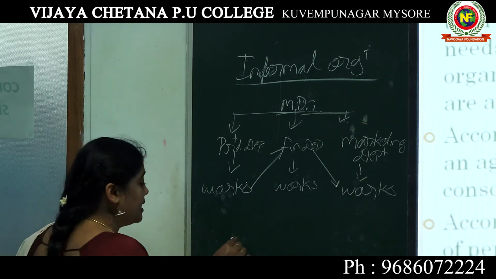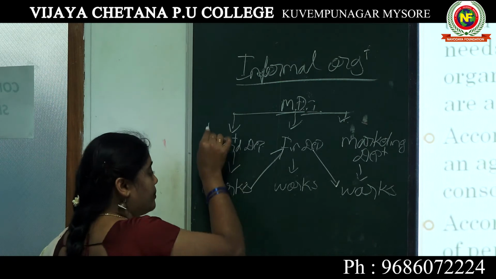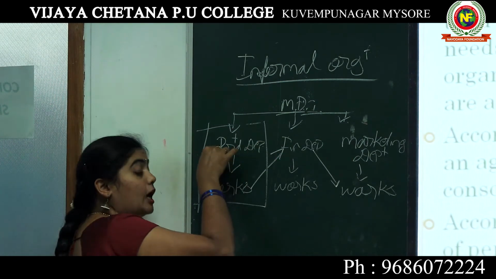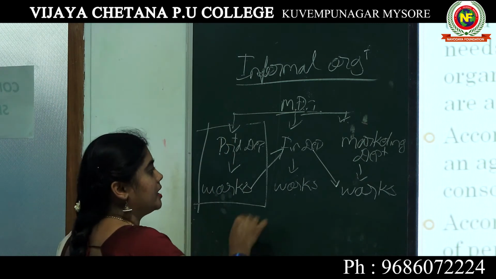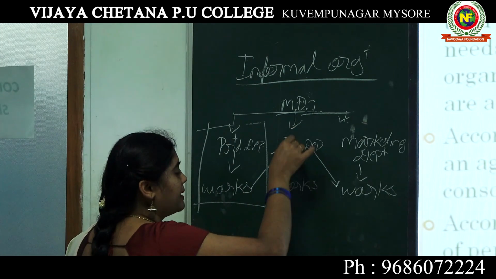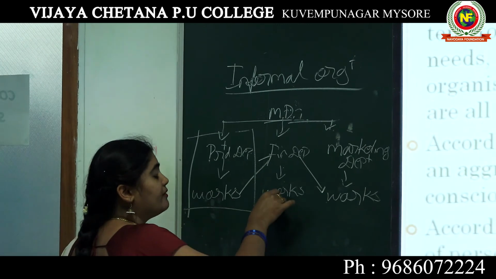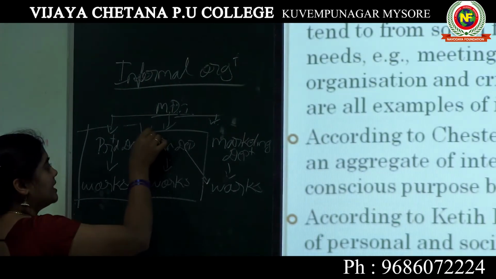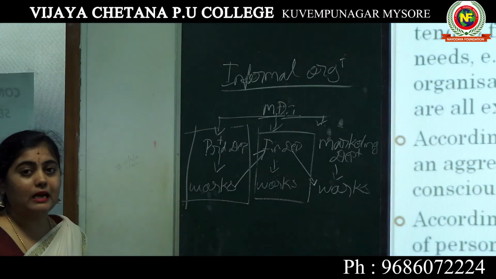But in a formal organization, a production department worker has to communicate only with the production department manager, and the finance department manager has to communicate with finance workers. So certain systematic frameworks have been designed.